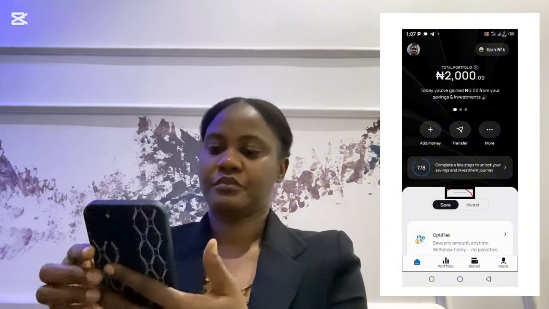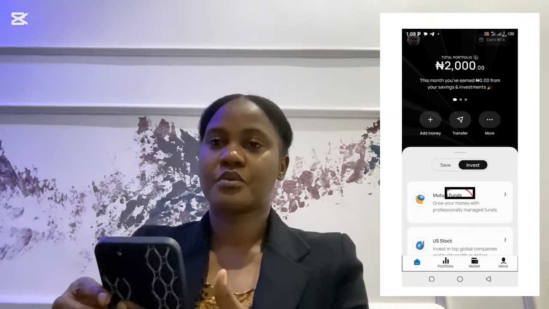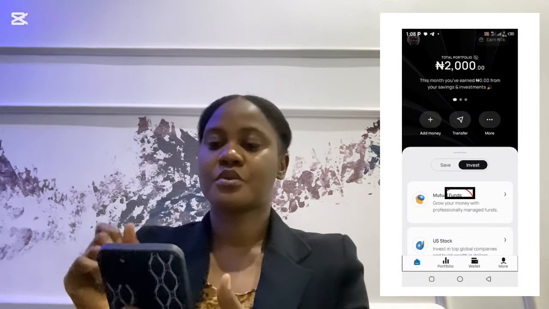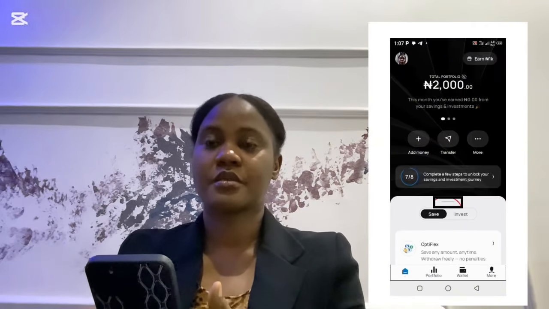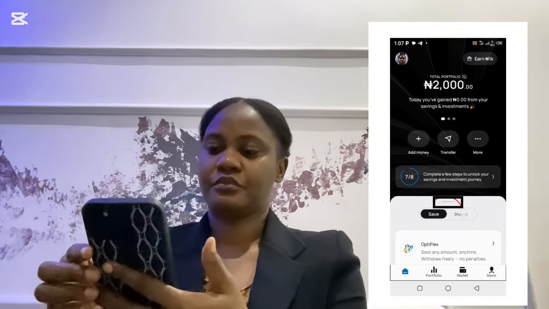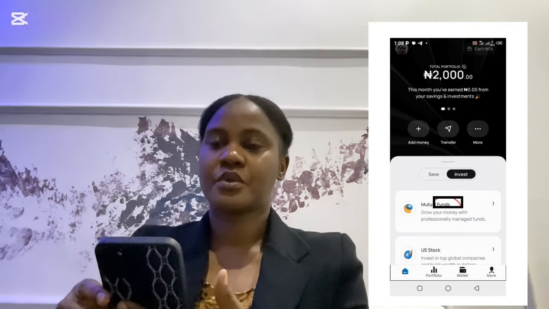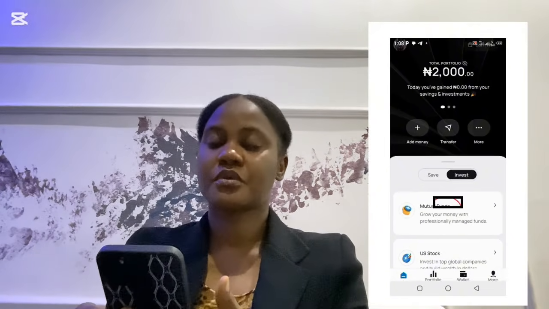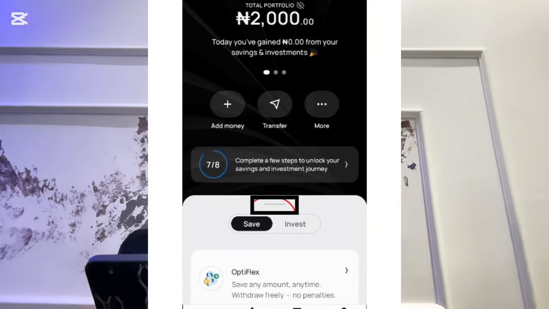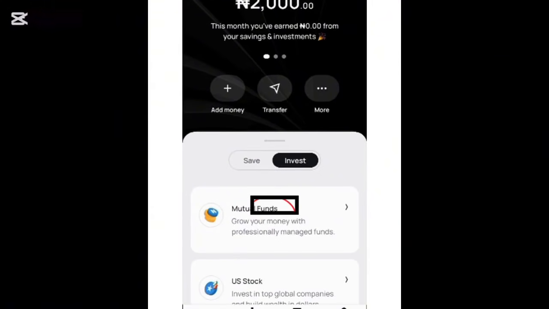So after you have funded your wallet, you need to come back to the platform to confirm if that account has been funded. So what you are going to do is, the moment you log in, you will come and click on wallet, just close to that image I showed you earlier on, where you will get your account number. You click on wallet, and it will show you the amount that you transferred to this account, right? So that is where you will see the amount of money which you have transferred. You will confirm to be sure that the money has been transferred successfully.